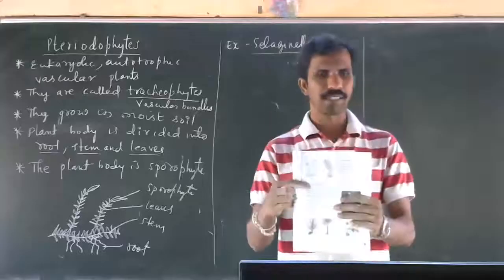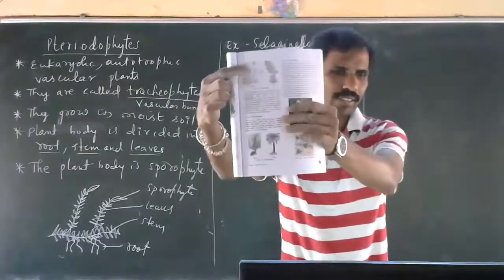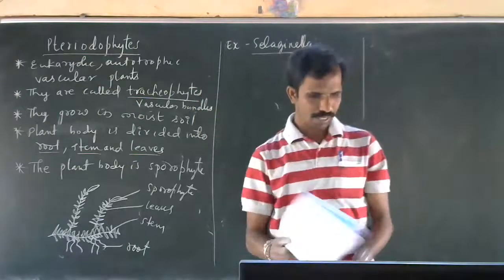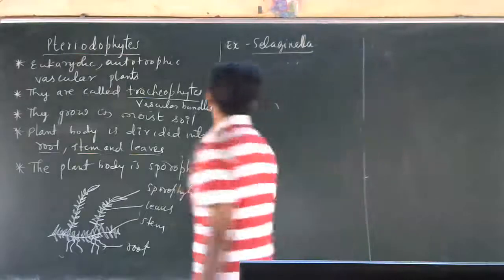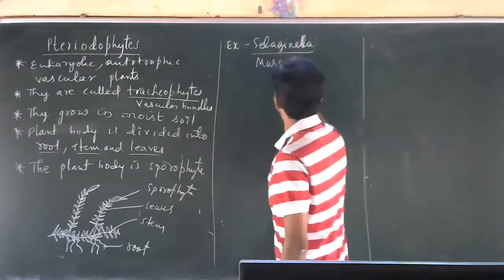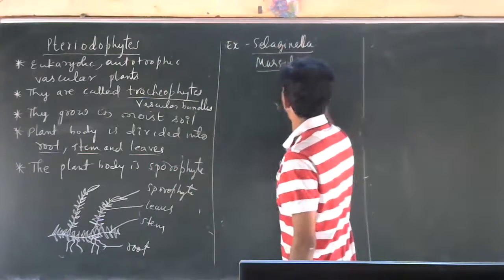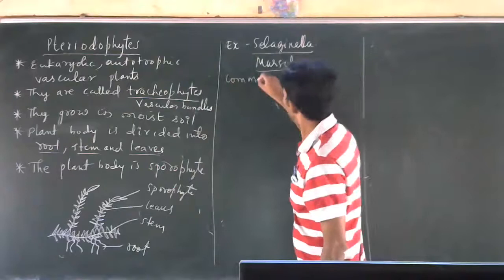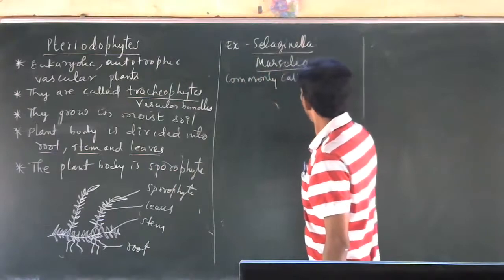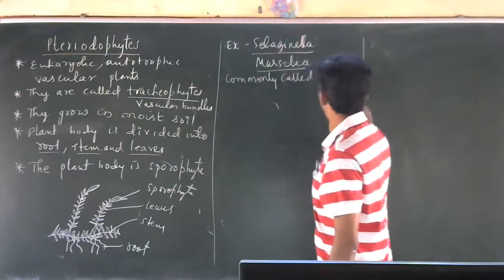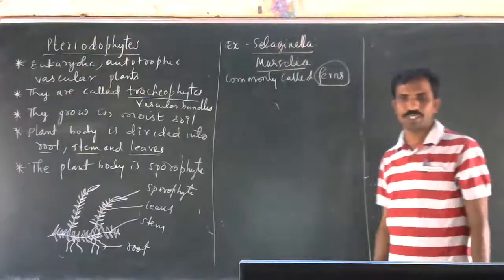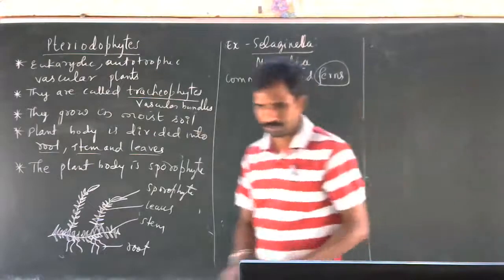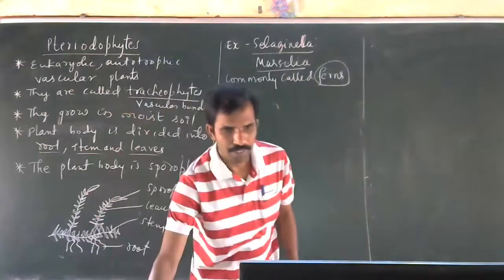They have given ferns, commonly called ferns. Marsilea is given here. These are actually Selaginella, Marsilea. Understood? Commonly called ferns, large plants are called ferns actually. Just a minute.